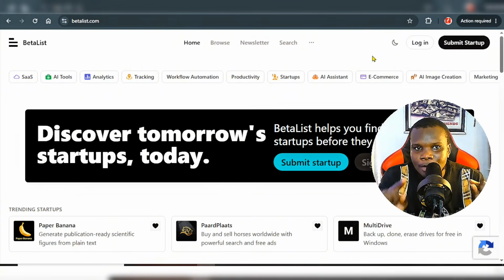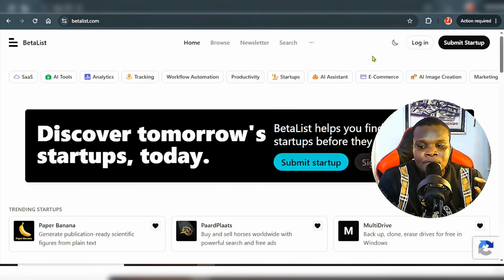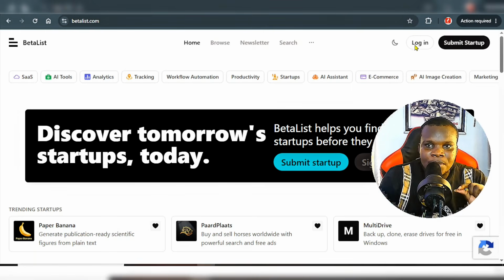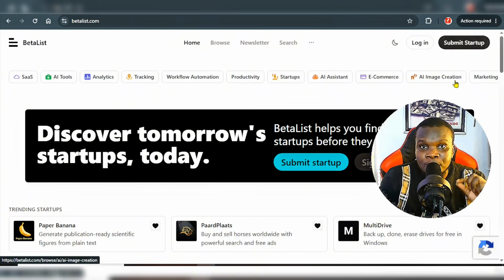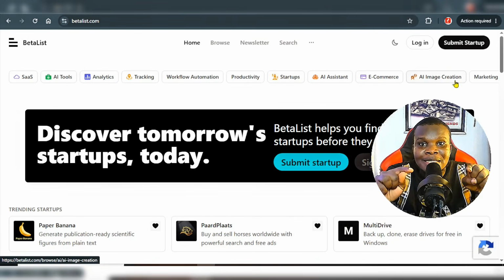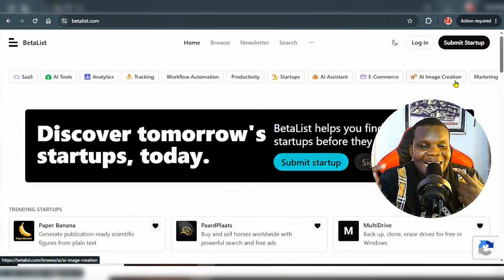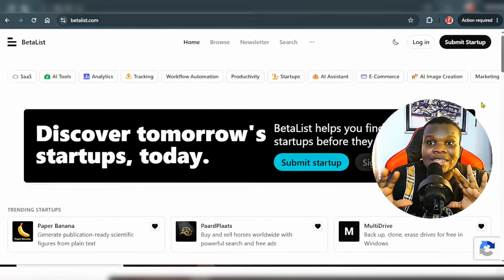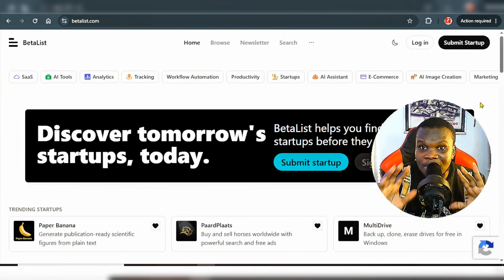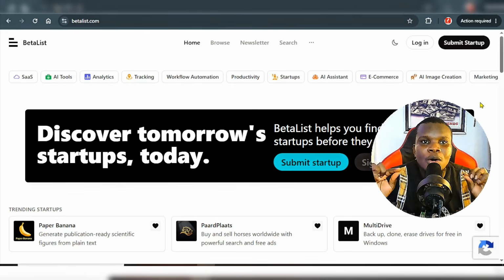What you need to do is simply come to this very platform, which is BetaList. Then you create your account by logging in, and you click on submit startup, all right? This is going to prompt you to add details of your application. Remember, it is nowhere online. You're simply publishing it here and telling people on this platform to test it out for you, okay? That this is your new project. You want people to access it for free, okay? Whatever you have, you can promote it on this platform and be able to get organic users.